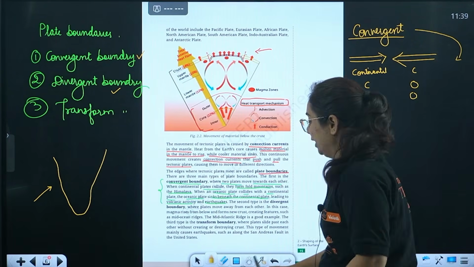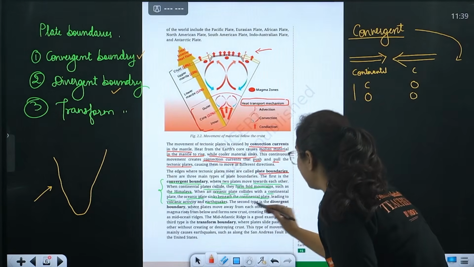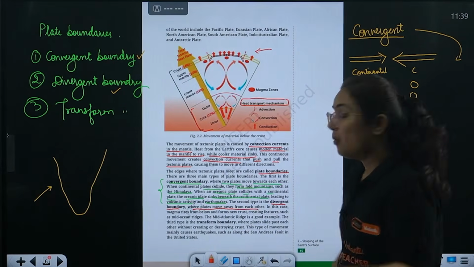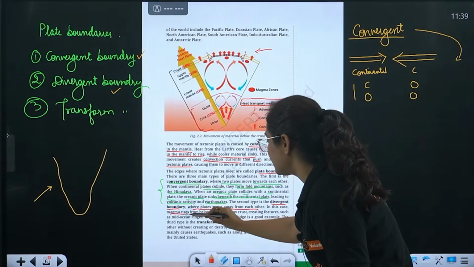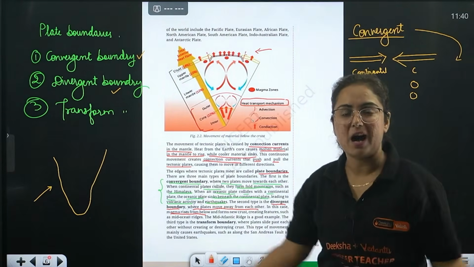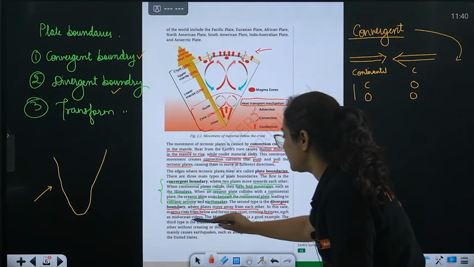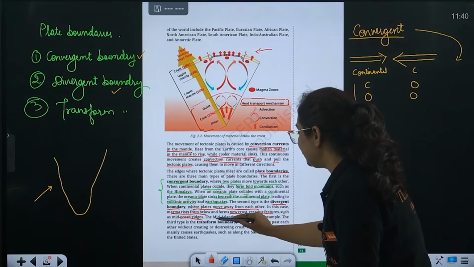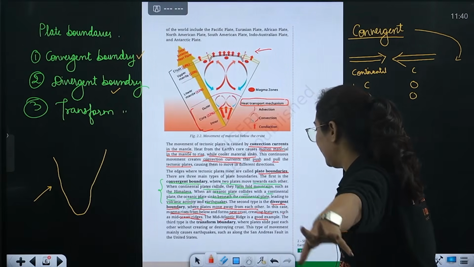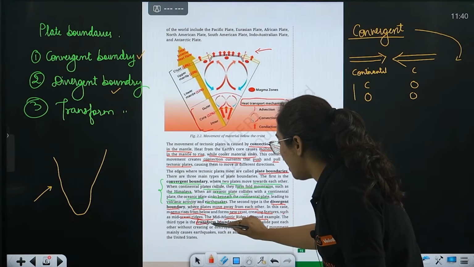And here, let us read what is written. Let's change the pen to make it clear which lines are important. Second type is divergent boundary, where plates move away from each other. What happened in this case? Magma rises from below because you are creating space in the earth crust. You are giving the mantle space to come out. So the magma comes out and forms a new crust, creating new features such as mid-ocean ridges. The mid-Atlantic ridge is a good example of a divergent plate boundary, you can see it on a map, I'll show you by the way. Then we have transform boundary too.